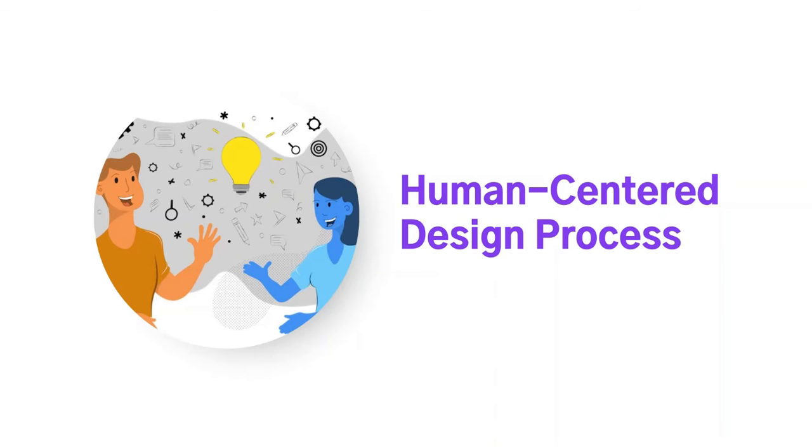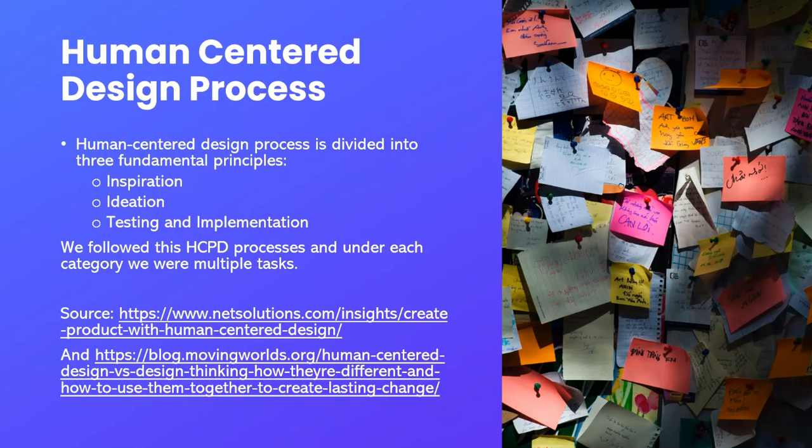I will be talking about the human-centered design process that we used during this project. Our human-centered design process was divided into three fundamental phases. The first one was inspiration, where we gathered user data. Then ideation, where we did a lot of brainstorming and wireframing, and prototyping. Then testing and implementation, where we tested those prototypes and wireframes and validated them. I will talk more in detail about that in the next slide.